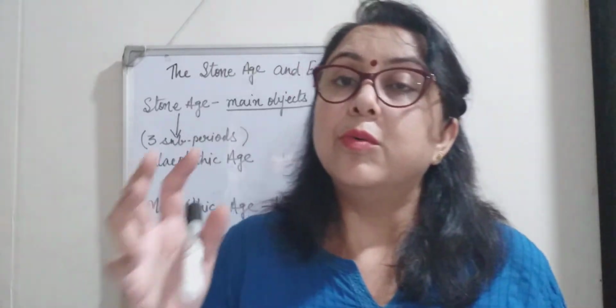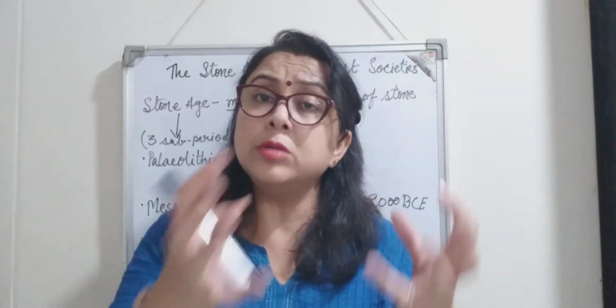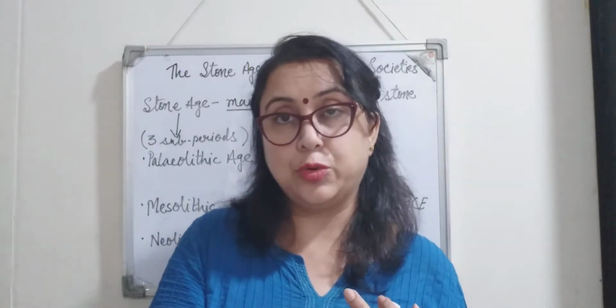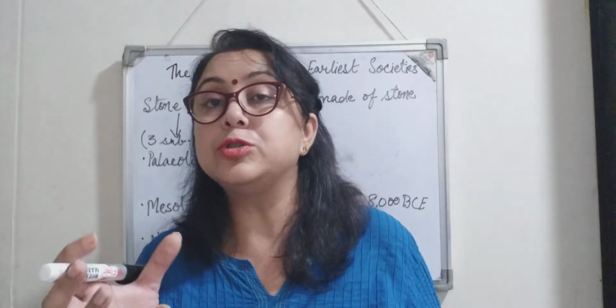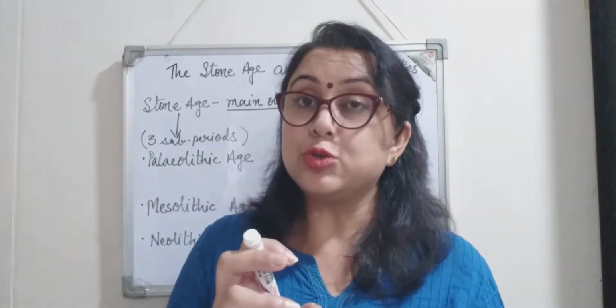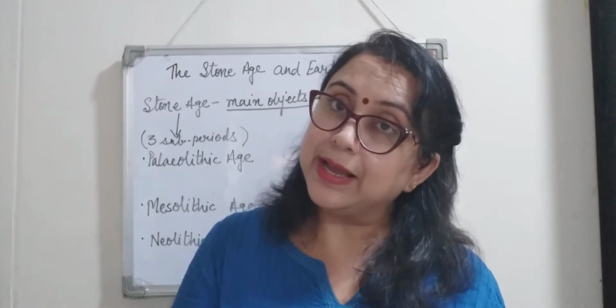So what do you mean by stone on stone? That means using one stone to give shape to another stone, right? A big stone was used as a hammer, and with the help of that, the other stone was given shape.